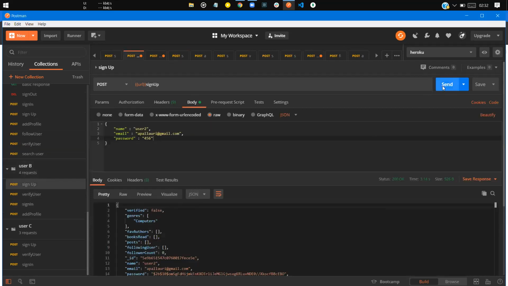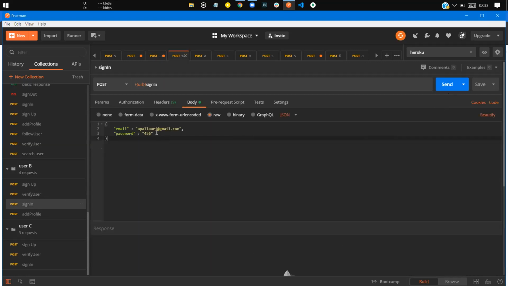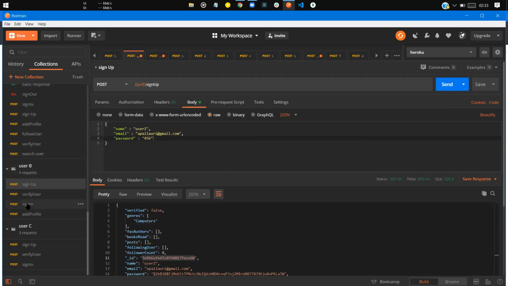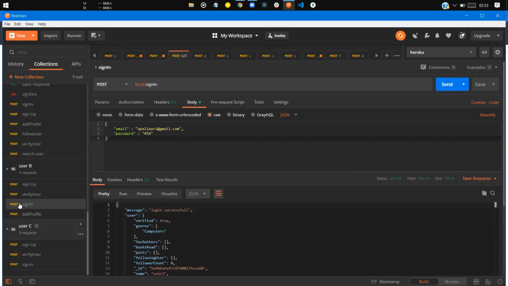Now let me go for the second user. So for verifying it, I need the user ID. Here I have pasted it, and let me check my mail ID for the verification code. Yeah, I got the verification code. It's 79190. All right, yeah, the code is verified, and the password is correct, we can sign in. Okay, for now I am using those two users only.